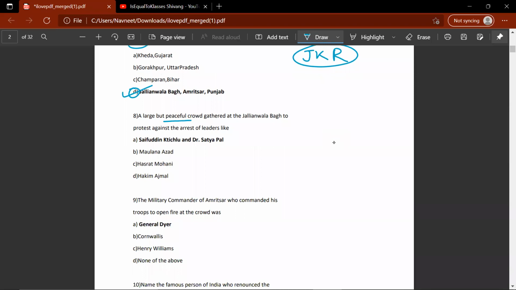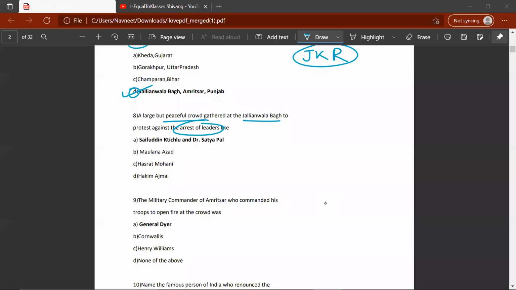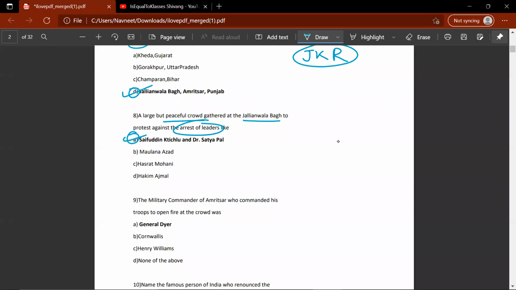A large but peaceful crowd gathered at Jallianwala Bagh to protest against the arrest of leaders like A. Saifuddin Kitchlew or Dr. Satyapal, B. Maulana Azad, C. Hasrat Mohani, or D. Hakim Ajmal. So the correct answer would be A. Saifuddin, I think the spelling is wrong over here, Saifuddin and Dr. Satyapal. The ninth question. The military commander of Amritsar who commanded his troops to open fire at the crowd was A. General Dyer. So let's move on.